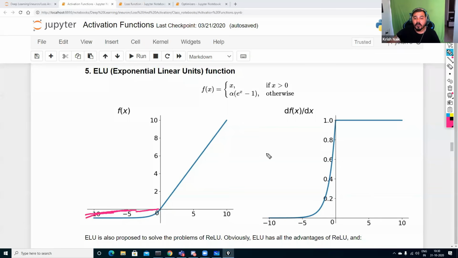Now, let's discuss what kind of problem it is actually solving. Whenever I find the derivative of this function, I get this. Here you are solving one major problem: you don't have to find the derivative at 0, because nowhere do you get a derivative of 0. Whenever x is less than or equal to 0, you get this kind of curve. The major problem you're solving is that the derivative of 0 will never come.